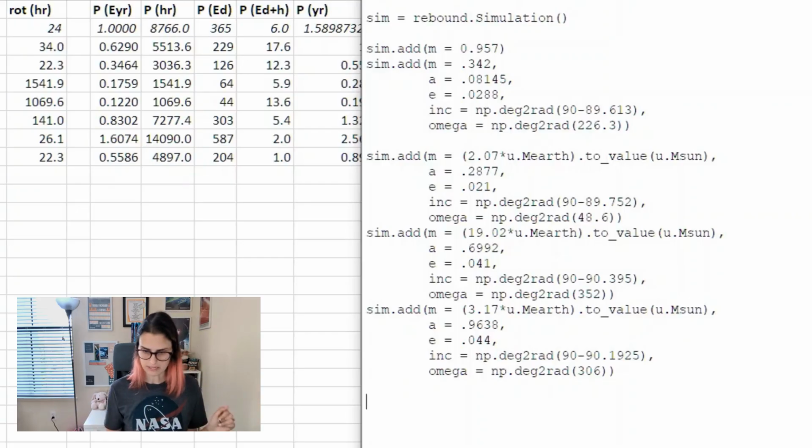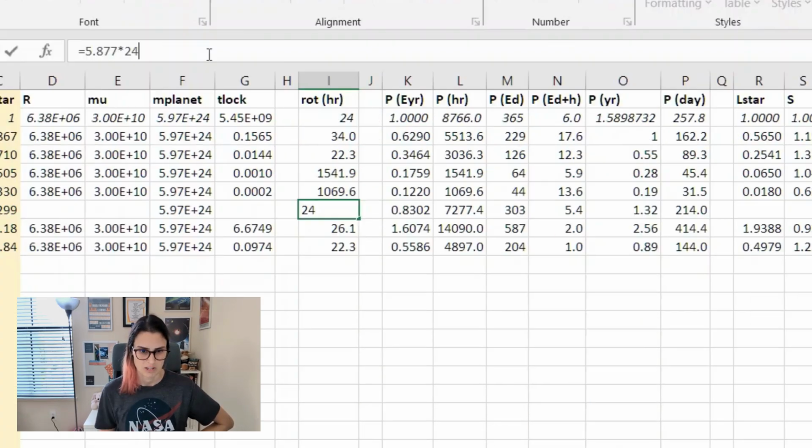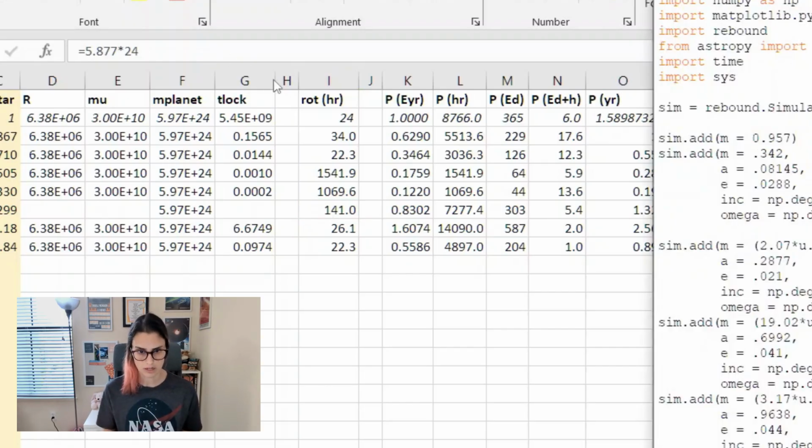And I want to add my planet, moon. Sorry, my moon. Question is, where did I even do that? Because I did come up with a distance for it. Maybe I didn't. No, because I think I decided it was tidally locked, which means 5.877 is the number of days of its period around the planet, not its period around the stars. Oh, so crazy.